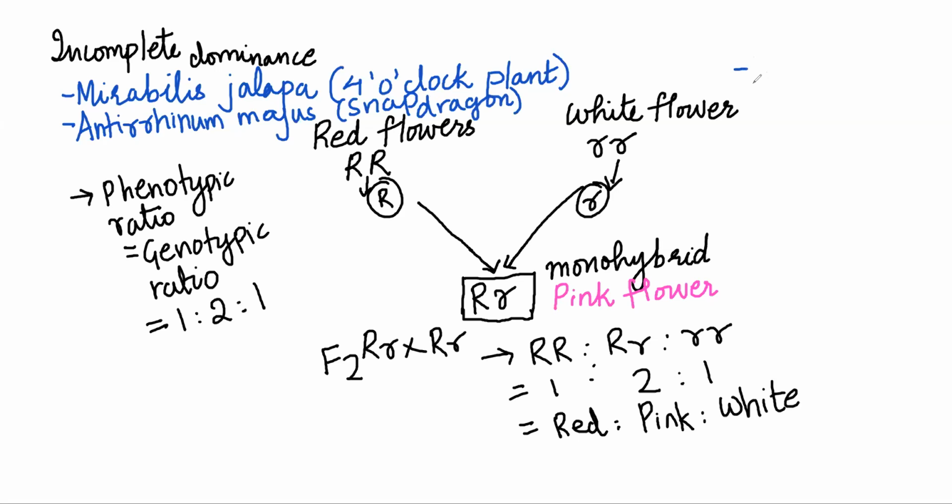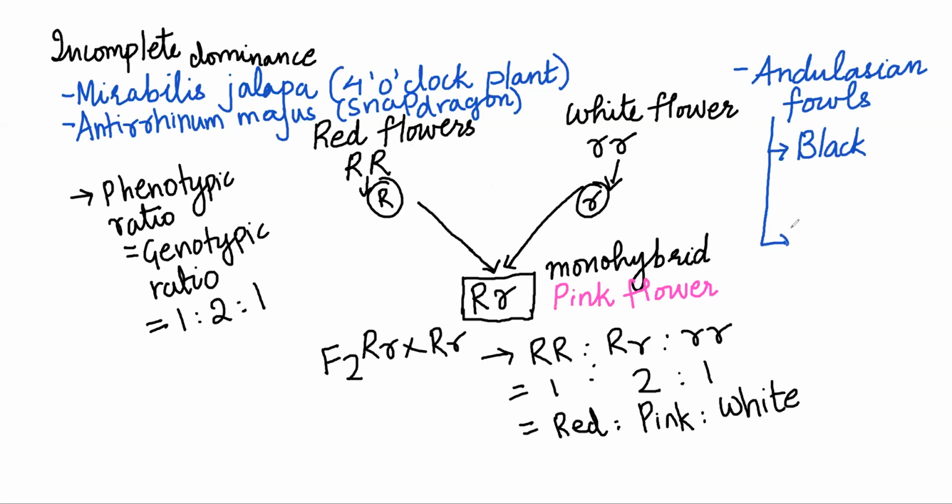It is also seen in chicken called Andalusian chicken. Those small birds are called Andalusian fowls. So just like red and white, Andalusian fowls are black and white.